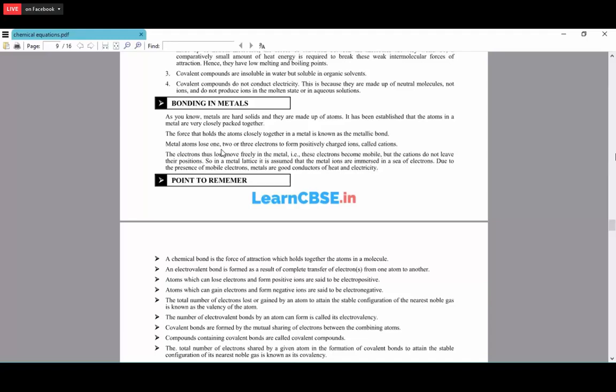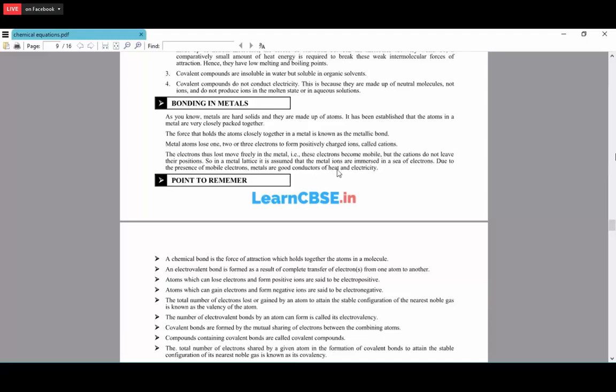If it's having two electrons in the outermost shell, it loses the two. If it is a three, then it will lose the three electrons. Depends upon how many electrons are present in the outermost shell. So now the force between the free electrons and the positively charged metal ions, we call it as a metallic bonding. So the electrons are free, they are able to move freely all over the metal. So that's why we call it as free electrons.